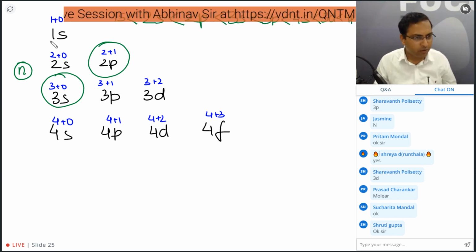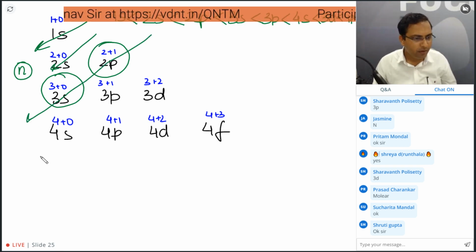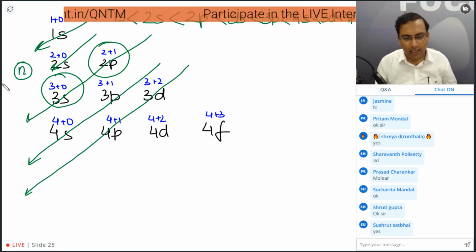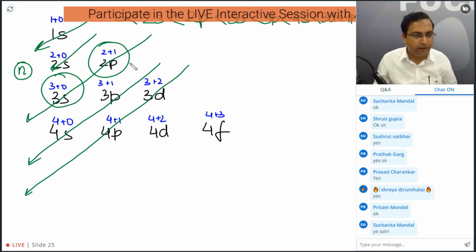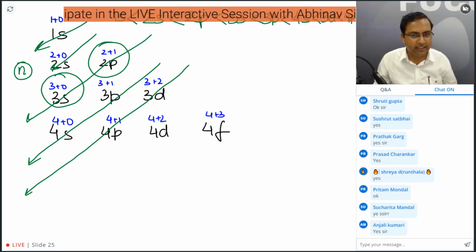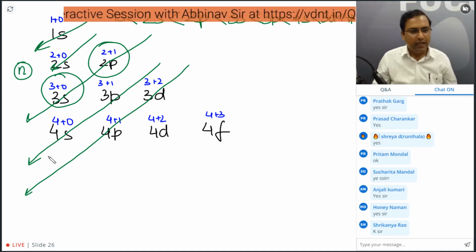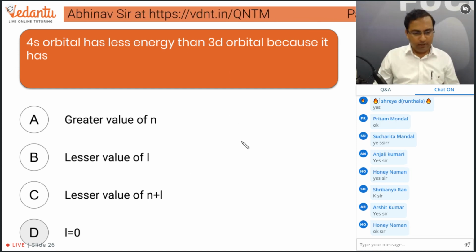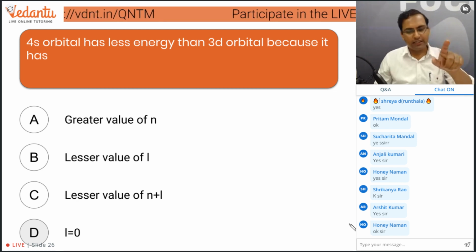So you must have studied something like this, the arrows like this, right? So this is how we can do this. This is pretty easy. The value of n plus l you can find out, and this is the energy order that you get. Based on this, we are going to solve a question. And guys, this is the question in front of you, and you have to answer it. This is a very easy question, and the quiz starts now.